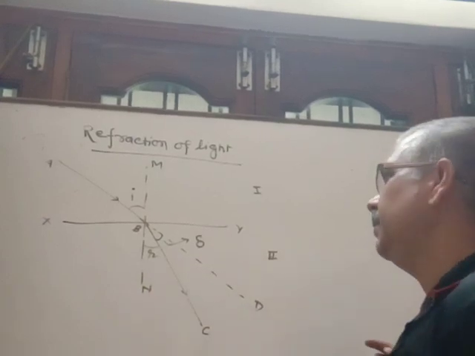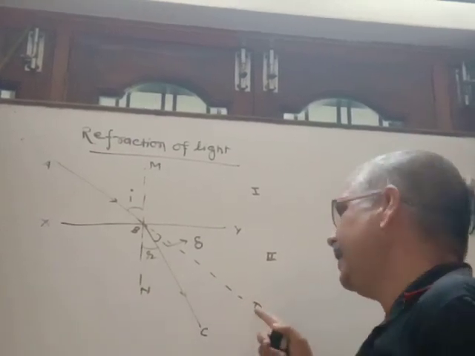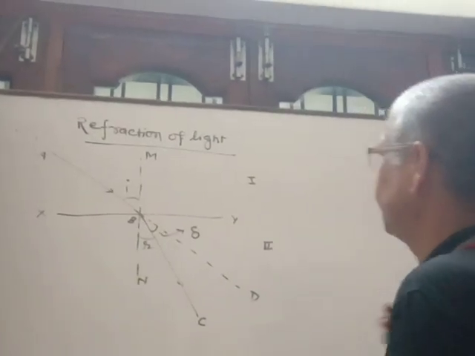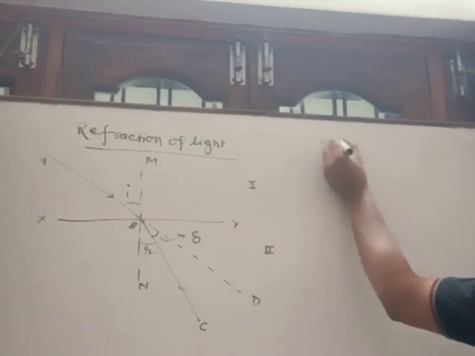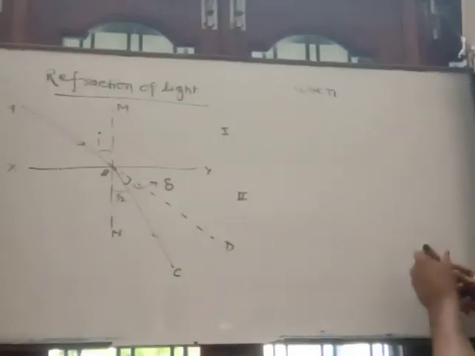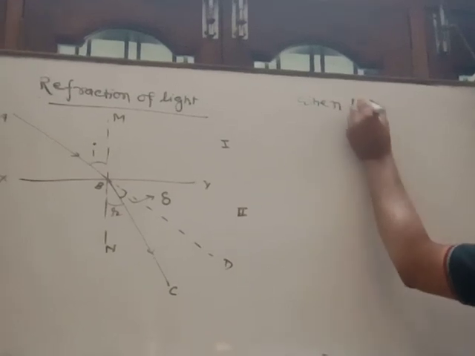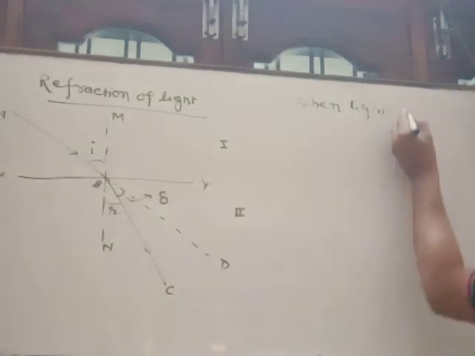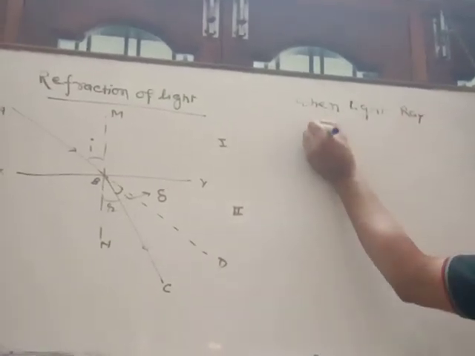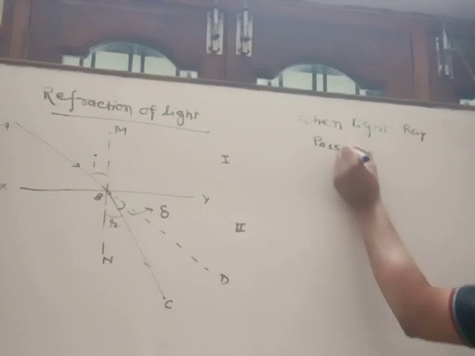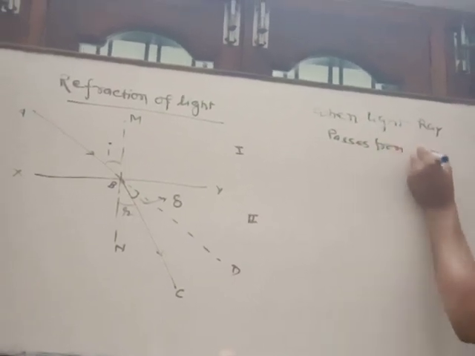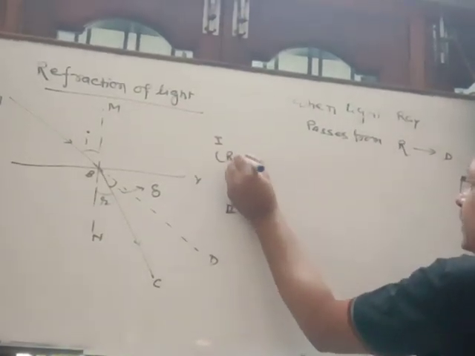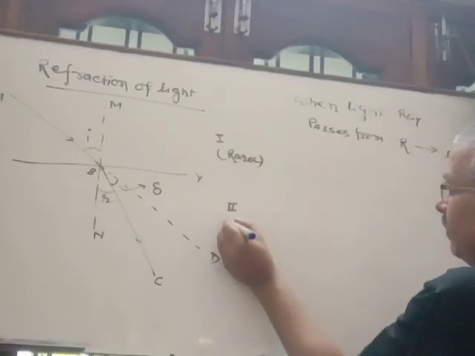So the angle of deviation means the angle by which the light ray gets deviated from its rectilinear path. Clear? So when a light ray passes from a rarer to a denser medium, suppose the first medium here is rarer and the second medium denser.